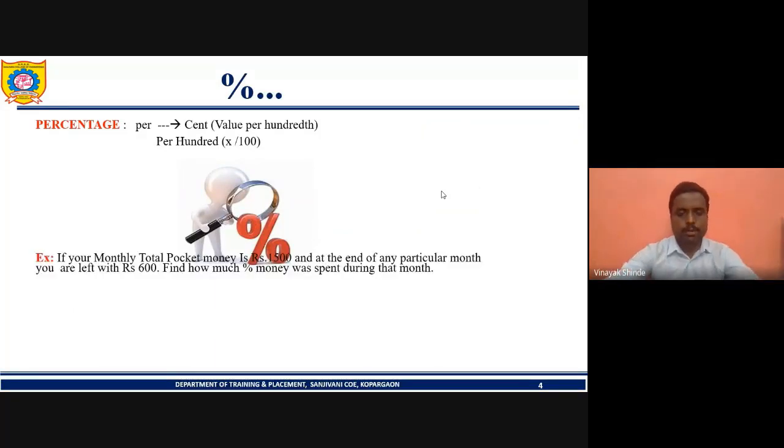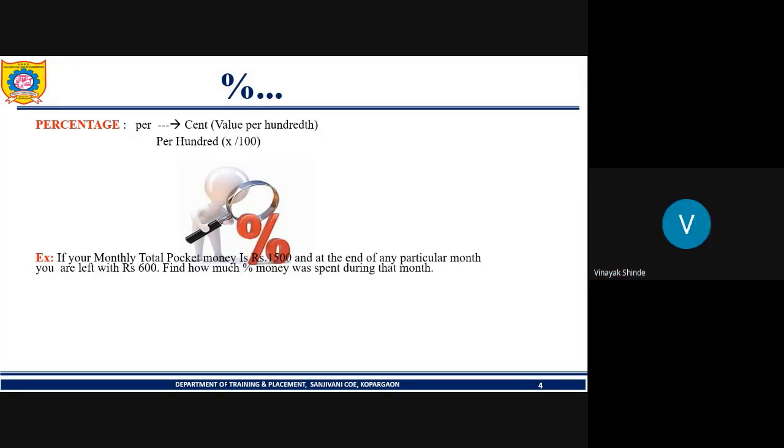Yes, comment the answer for this question. See, what is the question asking? If monthly pocket money is 1500 and at the end of the particular month you are left with 600. So 600 is what? It is our savings. So we want the percentage of expenditure, meaning how much money was spent during the month.